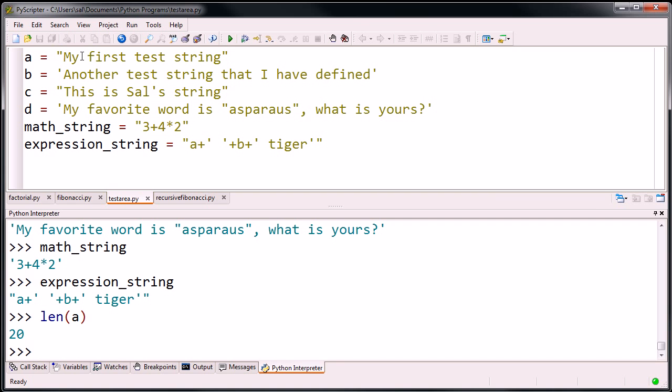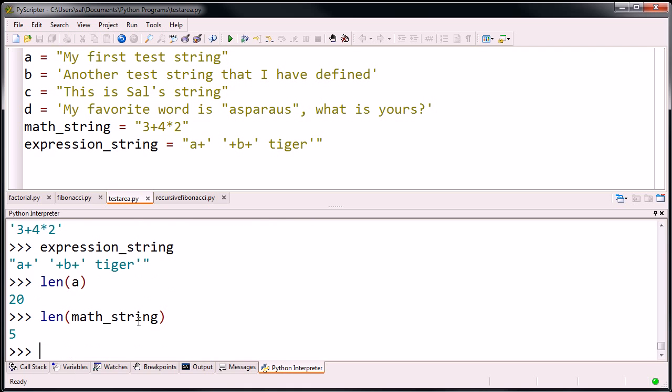1, 2, space is a character. 3, 4, 5, 6, 7, 8, 9, 10, 11, 12, 13, 14, 15, 16, 17, 18, 19, 20. Yes, 20 characters. What's the len of math string? Math string, len, length for short. Math string is 5 characters. Let's count them. 1, 2, 3, 4, 5 characters. Makes a lot of sense. We could do it for any of them, and I encourage you to try this out yourself. Really experiment. Become comfortable with this.